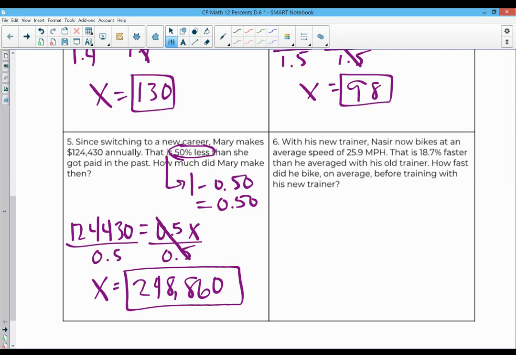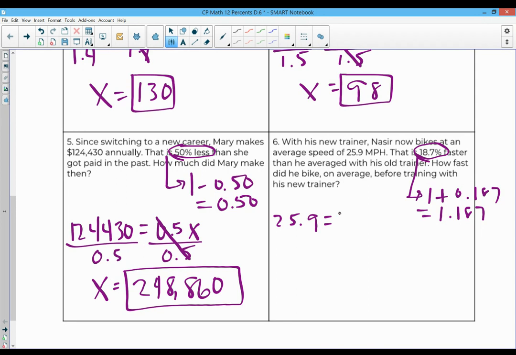With his new trainer, Nasir now bikes at an average speed of 25.9 miles per hour. That is 18.7% faster than he averaged with his old trainer. How fast did he bike on average before training with his new trainer? Same idea. 18.7% faster tells us we're going to do 1 plus 0.187, 1.187. That'll be your rate. This has extra decimals in it, but it doesn't matter. We're using our calculator anyway.